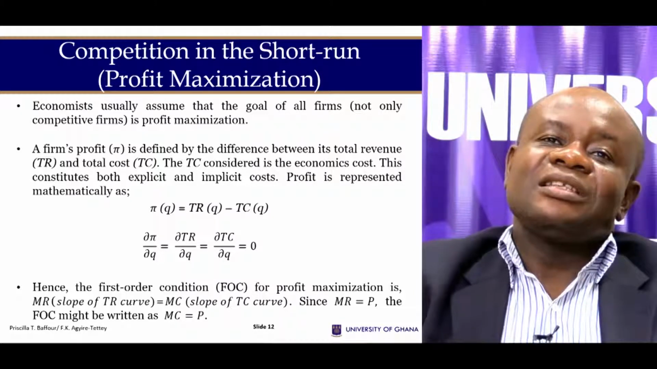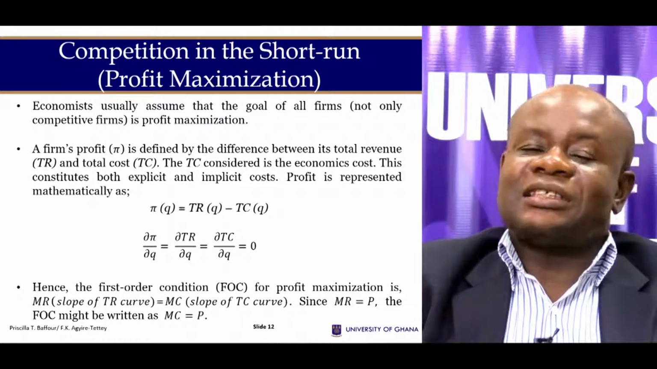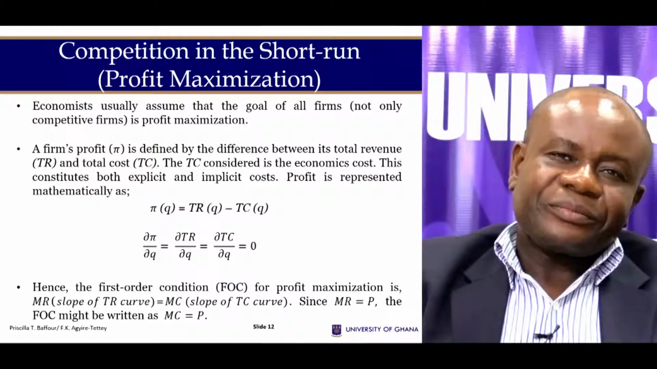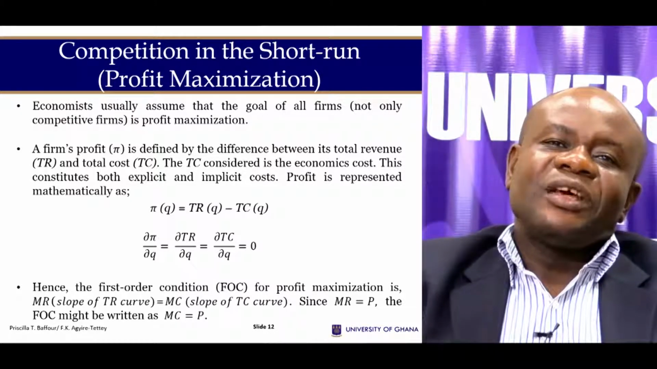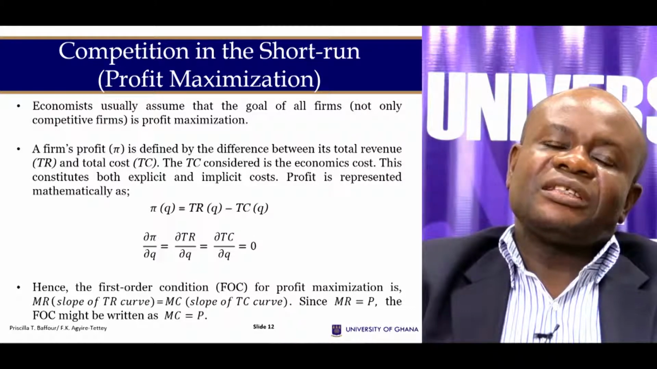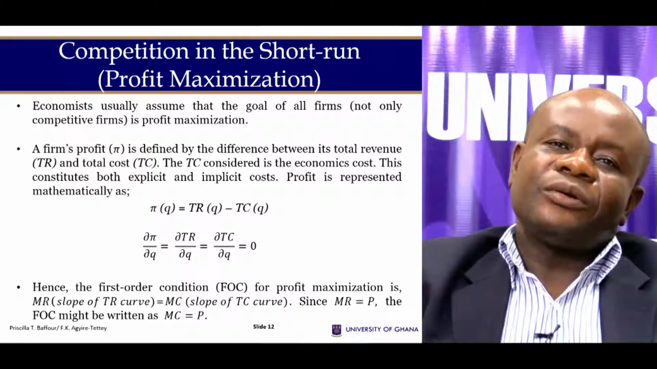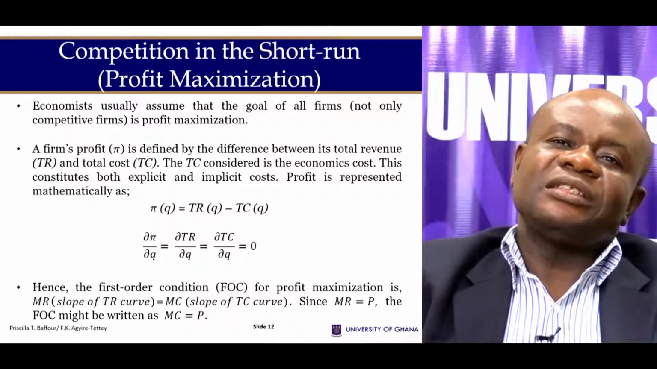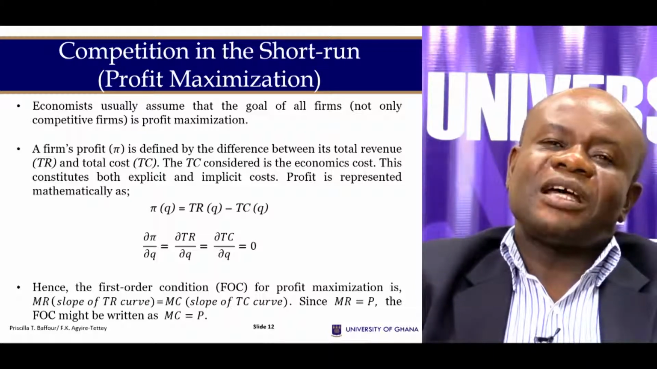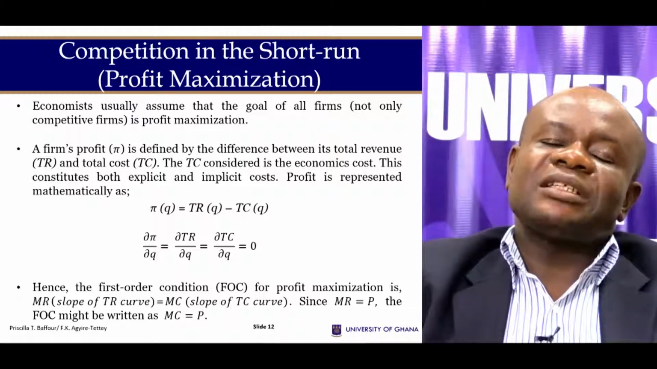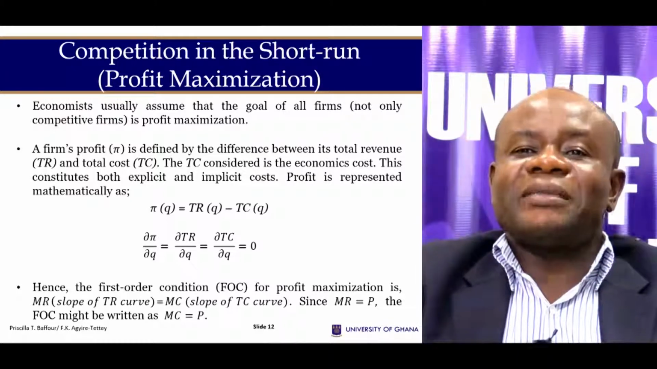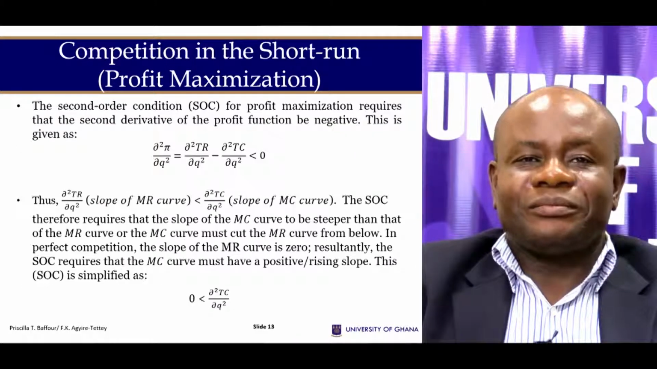So if I take the TC'(Q) to the other side, I can say that my first order condition is TR'(Q) equals TC'(Q). And the TR'(Q) happens to be marginal revenue, and the TC'(Q) happens to be marginal cost. So in other words, when marginal cost is equal to marginal revenue, then the firm maximizes profit.